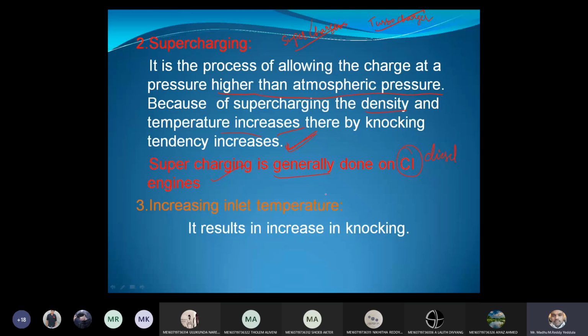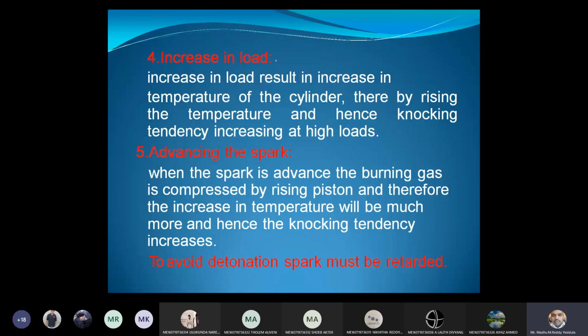Next, increasing the inlet temperature. If you increase the inlet temperature, again it leads to knocking. And increasing the load on the engine: if you increase the load, a greater amount of fuel is going to burn, so the temperature inside the engine cylinder rises, and hence the knocking tendency increases at high loads.